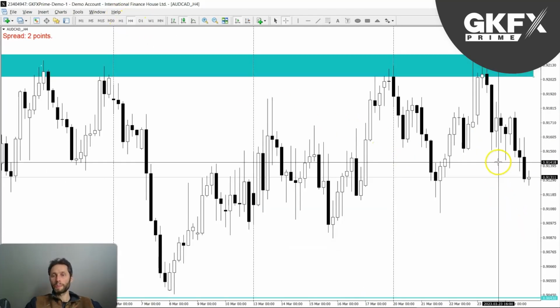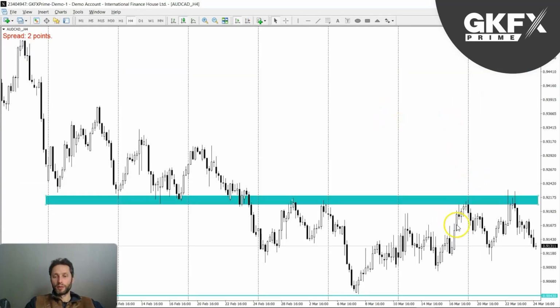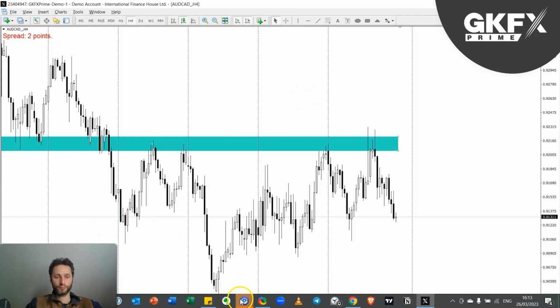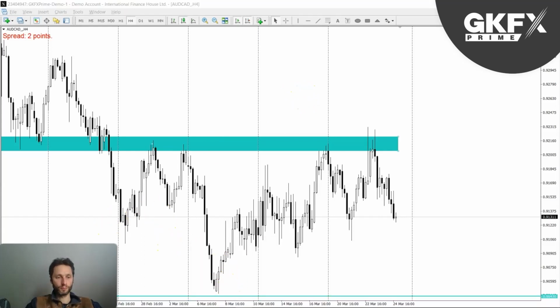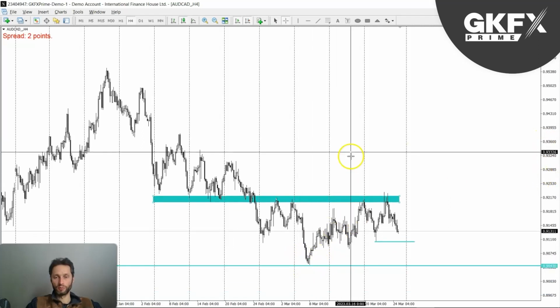So once again, looking here, we've got major breaks of structure, and the next thing I would expect is this low to be broken. So with this low, if it indeed breaks, what I'll be looking at is the next downside, which is this obvious low.